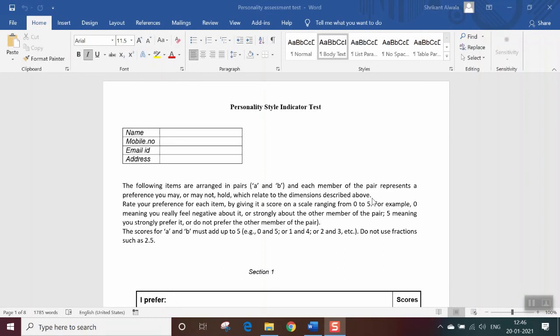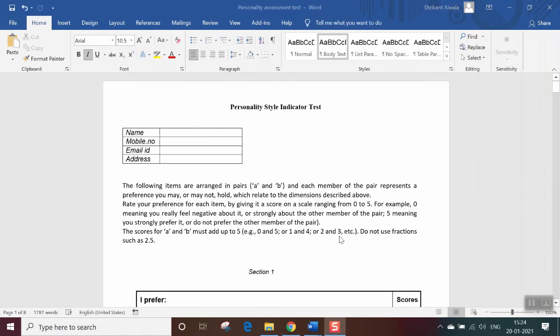Hello everyone. Today I am going to explain how to attend this personality assessment test and what the instructions are to be followed while taking this test. You will be getting this kind of document in which you need to take this test. Enter your full name, your WhatsApp number, email ID and your address. You don't need to enter your complete address, just mention your area name, that will be fine.